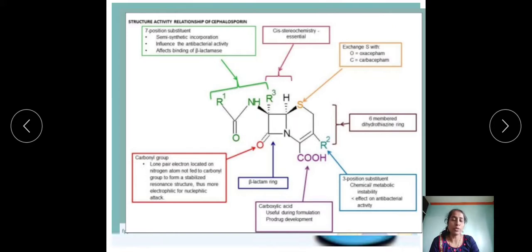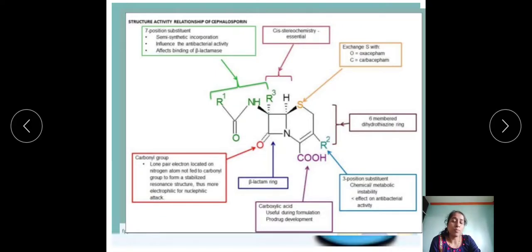If we put an oxygen atom instead of sulfur over here, then we get oxycefam, with similar or greater antibacterial activity than the cephalosporin. Also it possesses high resistance towards the beta lactamase.